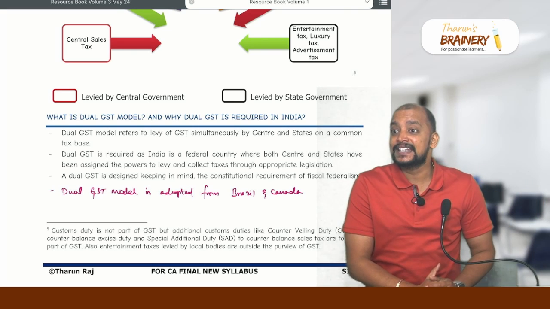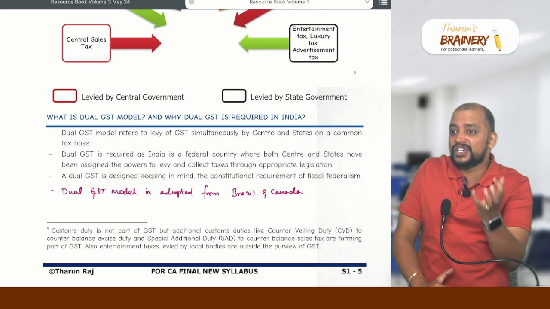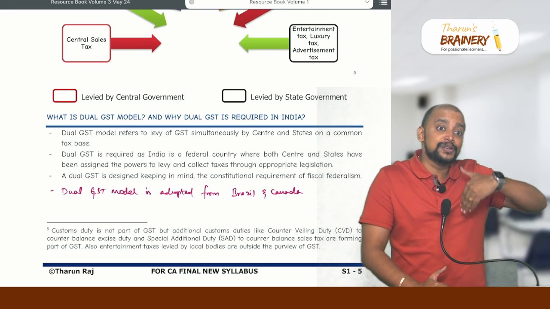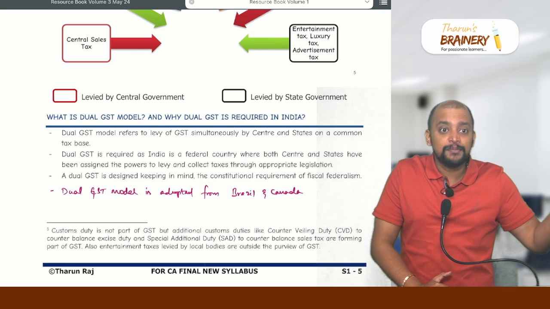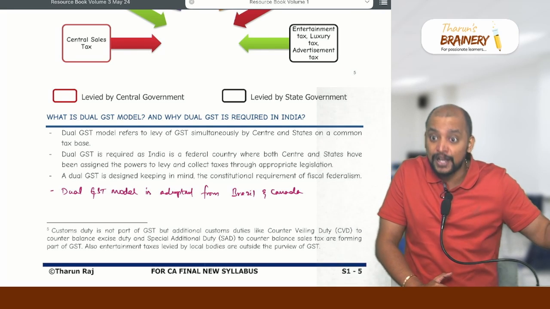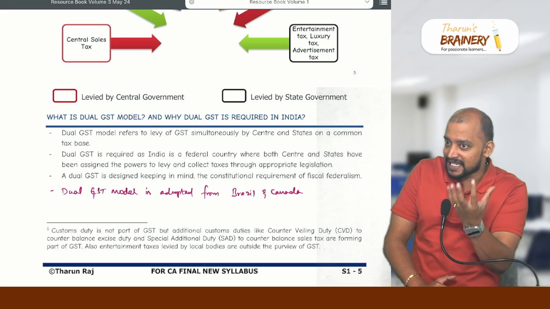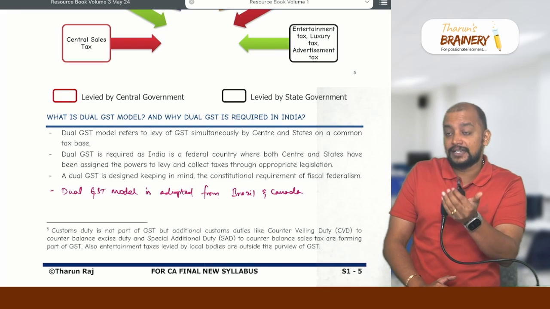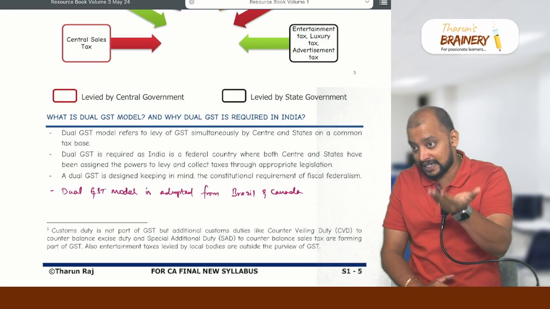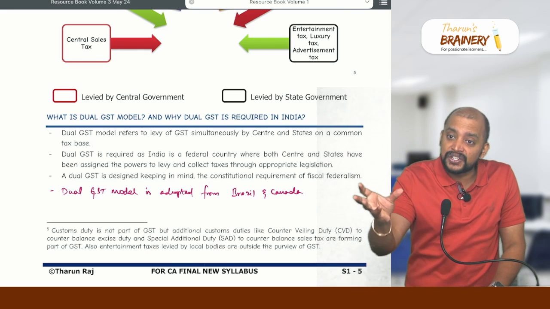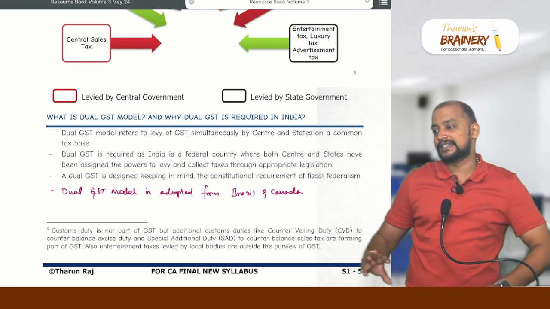Kerala, because GST is a destination based consumption tax, which means wherever the goods and services are getting consumed, whatever is the place of supply, to that particular state, it will be shared. So here, 100% is collected by the central government, 50% they will retain and the remaining 50% they will share with the consuming state.